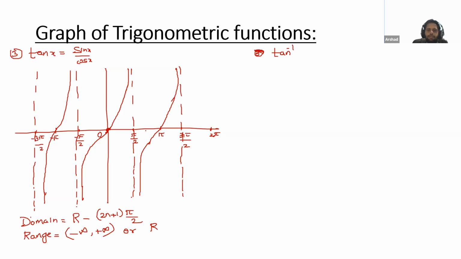Noma and Atif, what is the range of sine inverse? We have already done this. Very good, Noma. Please check here: minus pi by 2 to pi by 2. This clear, Atif? Yes. Okay, so tan inverse will be similar to sine inverse. We will take this value, but does tan exist for pi by 2 and minus pi by 2?